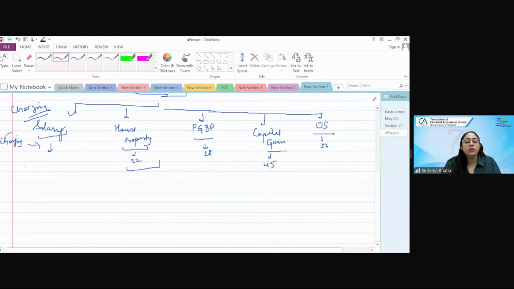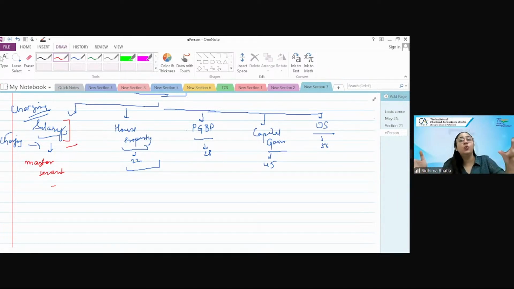So salary के लिए, what is important that you should charge it either on the due or receipt basis, whichever is earlier, and there should be a master-servant relationship. That means there should be an employer-employee relationship. Only then the income would be taxed under salary. Just by saying it as salary does not make it a salary income. मतलब the person who is paying the income and person who is receiving the income should have a employer-employee relationship. For example, partner's salary is not taxed under the head salary. Why? Because between the partner and the partnership firm, it's not an employer-employee relationship.